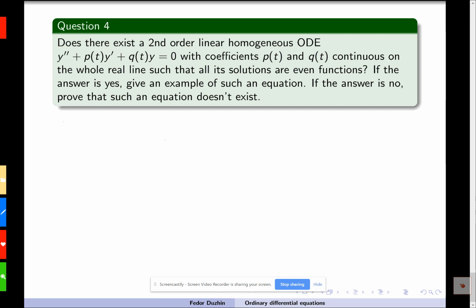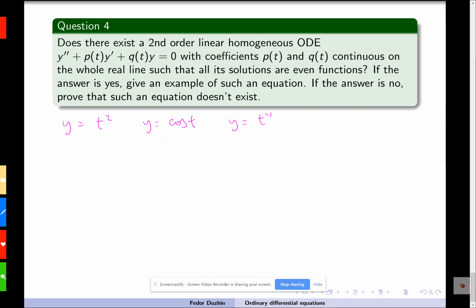So let's just think of a few even functions. Like y equals t squared is an even function. y equals cosine t is an even function. What else do you know? Maybe t to the 4 is an even function. Well, but what is the main property of even functions that may help us?